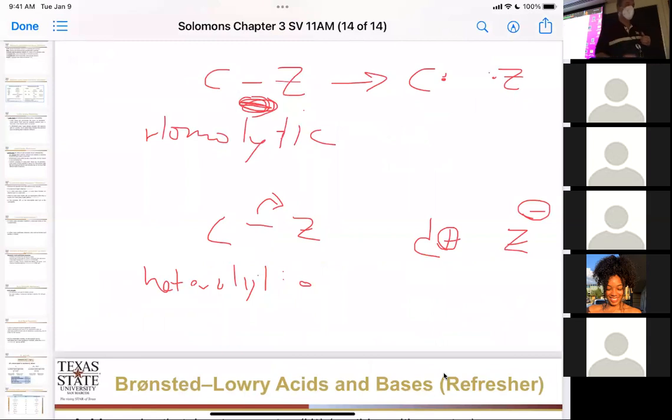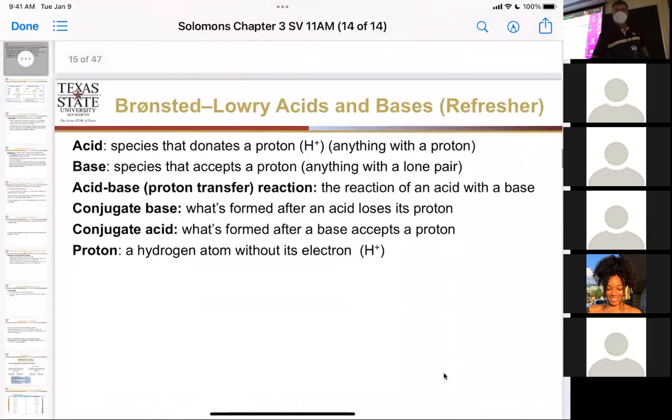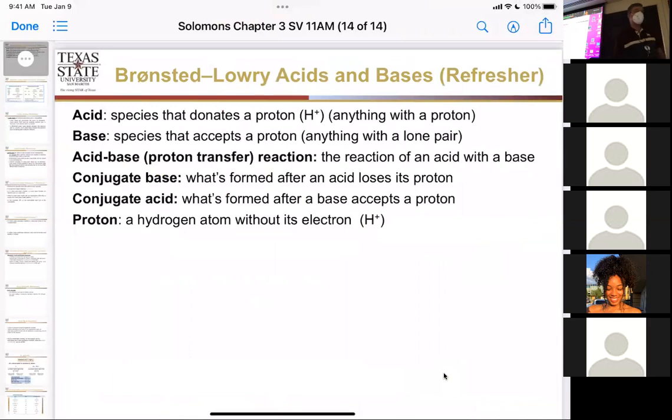So the next thing I want to talk about, though, is acids and bases. Now, in organic chemistry, we use slightly different terms for acids and bases than what we see in your Gen Chem. In Gen Chem, it was always what we call an Arrhenius acid or base, which means it always had water. But organic reactions don't always have water. So we have to change the definition of acid and base.